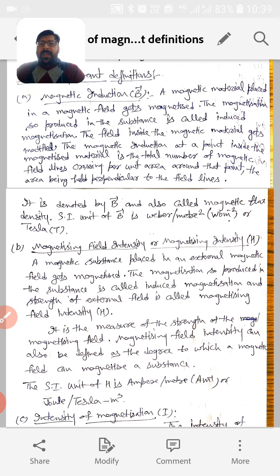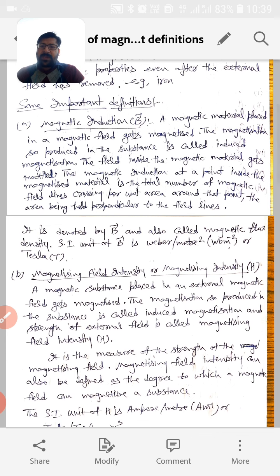When we place a magnetic material in a magnetic field, it gets magnetized. The magnetization so produced in the substance is called induced magnetization, because it has been induced due to the external field in which we have placed our magnetic material. So the field inside the magnetic material gets modified.